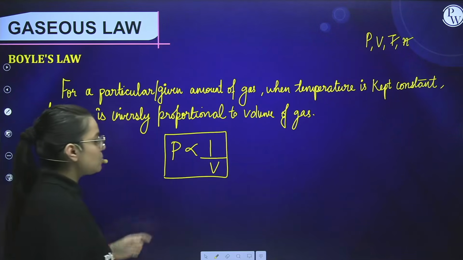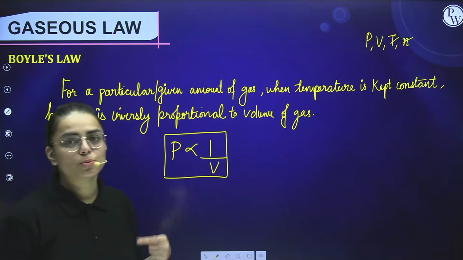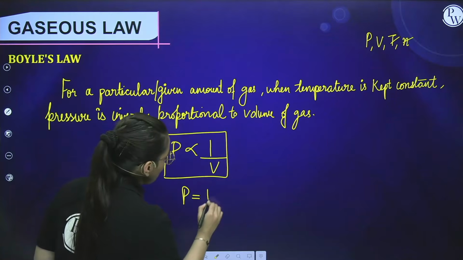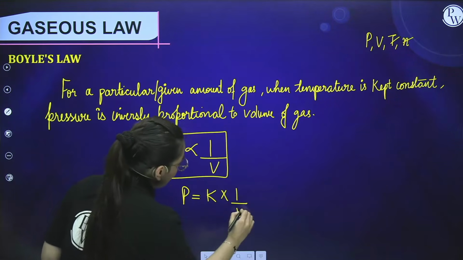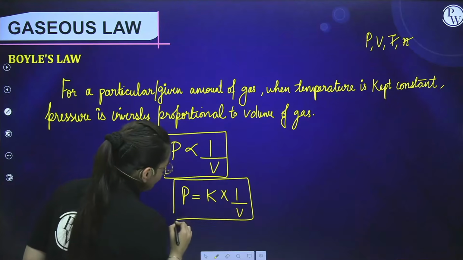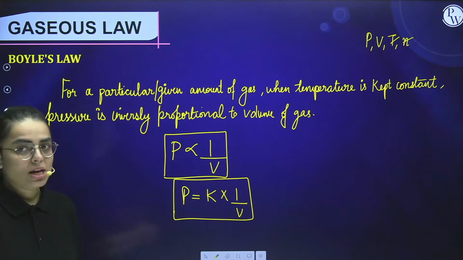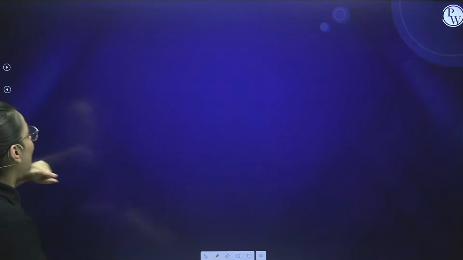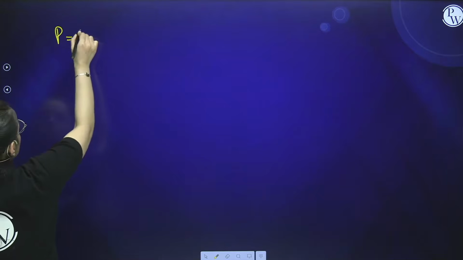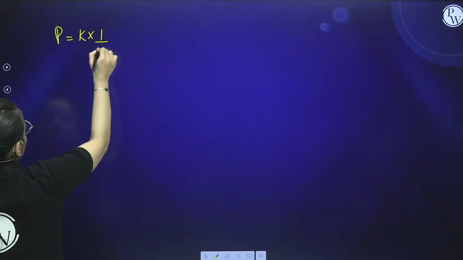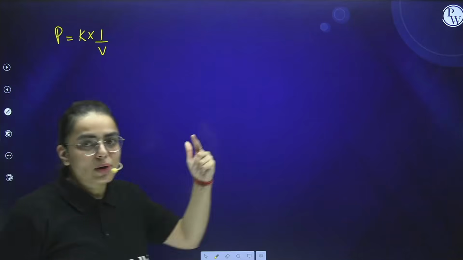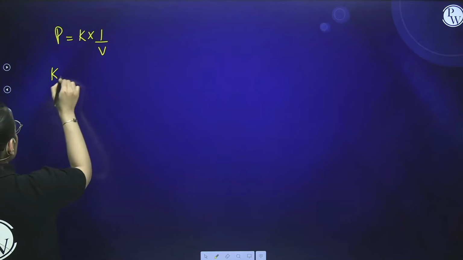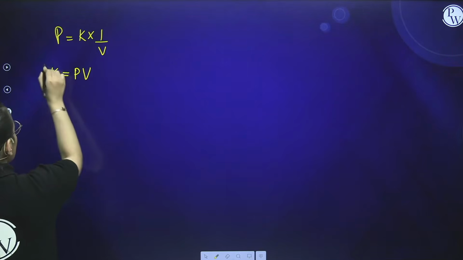Now to get rid of this proportionality sign, I introduce a proportionality factor, which is K. So pressure is equal to K into 1 by V. K here refers to the proportionality constant. Is it clear to you? Now students, the most important portion over here: we have derived one formula, P is equal to K into 1 by V. If I take 1 by V to the other side, it will be multiplied, right? So we get K is equal to P into V.